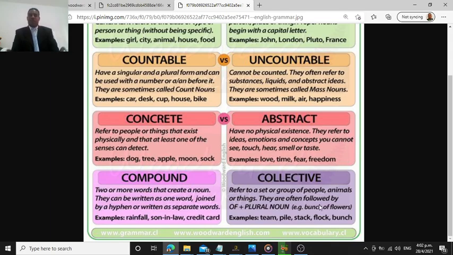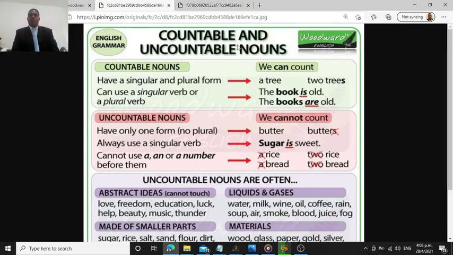They are often followed by of plus a plural noun. An example: a bunch of flowers, similar to what we got here. The only thing is that this refers to a group: team, pile, stack, flock, and bunch. Make sure that you are studying this and checking this, so that everything will be all right, especially on the count nouns and non-count nouns.